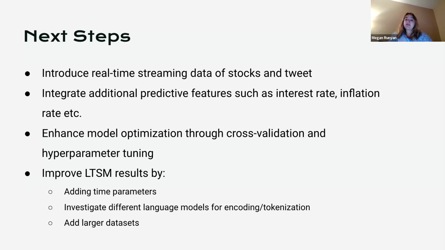For the LSTM specifically, we want to improve that by adding time parameters. We kind of weakly, inherently included those via their position instead of actually based on time and date. So by adding in an explicit time parameter, we think we can improve our LSTM results, as well as investigating different language models for encoding or tokenization. We mentioned we compared the GPT 2.0 earlier to the BERT model. GPT 2.0 uses byte encoding, whereas the BERT model uses word encoding. So perhaps even expanding to sentence encoding might be a better feature for our LSTM.